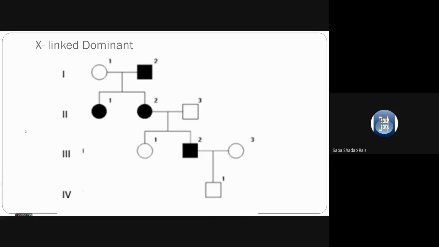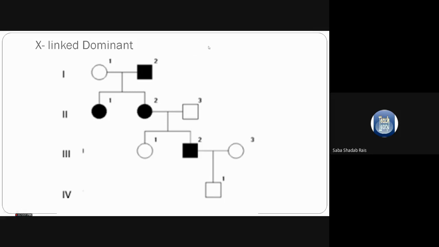Now, in the first generation the mother is unaffected and the father is affected. So the father will give this X gene to all the daughters, right? Here I have not shown a son, but if a son is present, the son will be unaffected. Why? Because a son does not get any X chromosome from the father. The son gets only the Y chromosome from the father. So if the father is affected, all the daughters in the family will be affected.